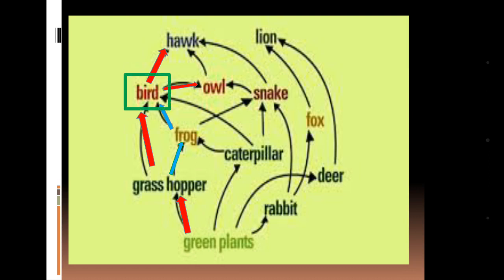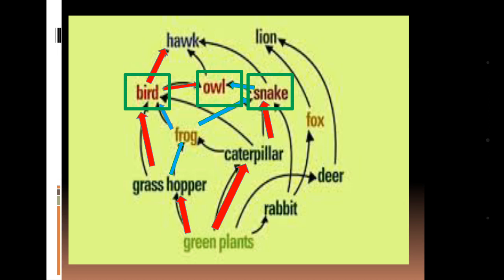Again consider another food chain. The frog can be taken by the snake, which can be taken by the owl. So we are getting another connecting point between the next two food chains, that is the owl. Again consider another food chain. The green plant is taken by the caterpillar, which is taken by the snake, and again we can link the snake to the previous food chains.